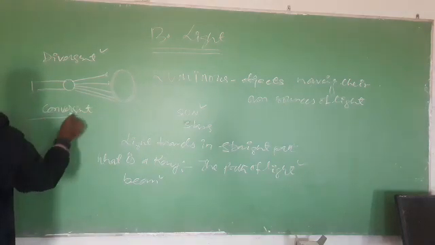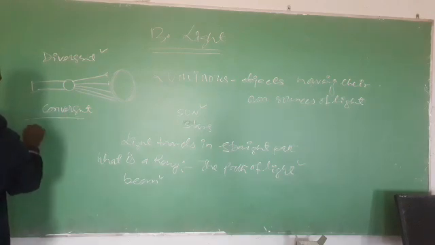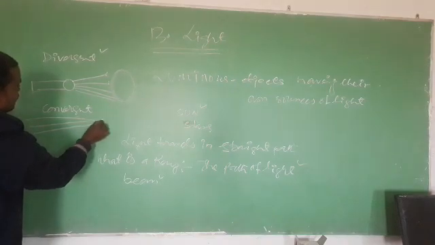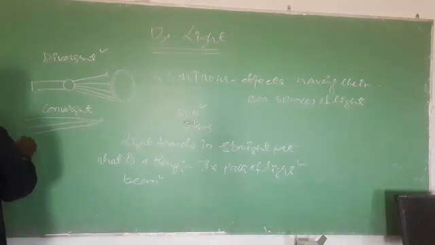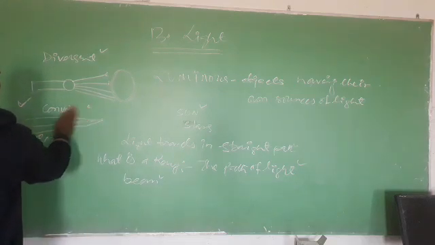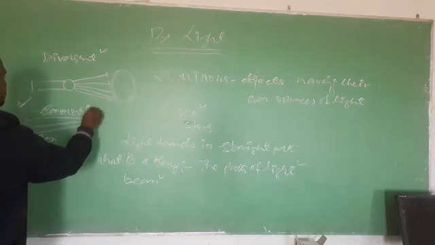Suppose these are the rays of light, and after passing some distance they meet at a point. Then this beam is called a convergent beam.